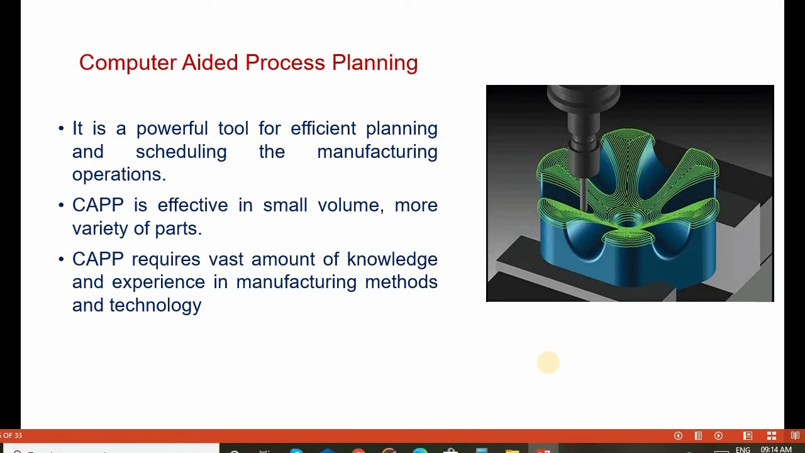Computer aided process planning is a powerful tool for efficient planning and scheduling of manufacturing operations, and it plays a very important role there. It is effective for small volumes and a greater variety of parts or products. CAPP requires a vast amount of knowledge and experience in manufacturing methods and technology to handle its techniques and methods.